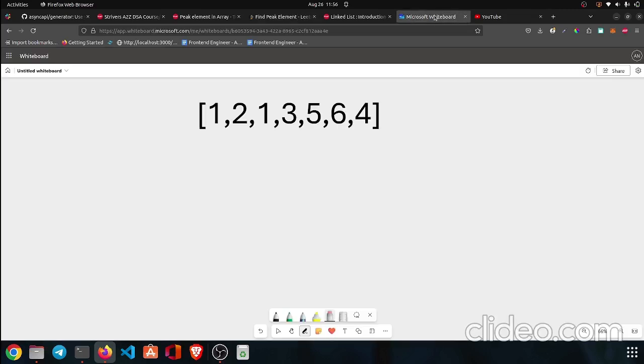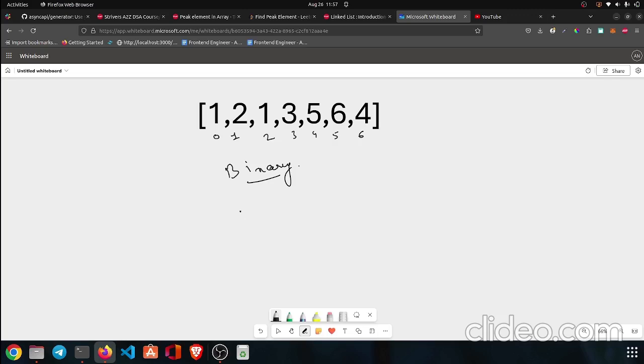If I go directly to the solution, these are the indices of our array: 0, 1, 2, 3. I can simply use binary search here, but binary search is only applied to arrays which are sorted. So how will we apply binary search here?